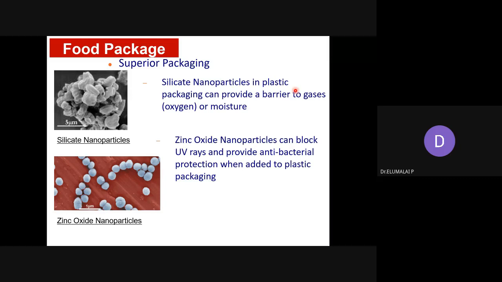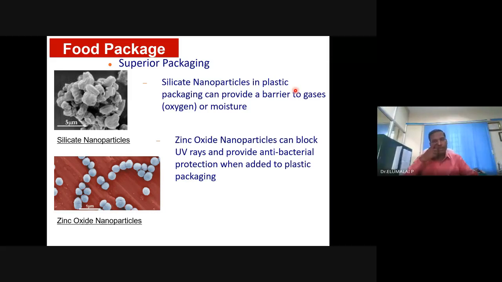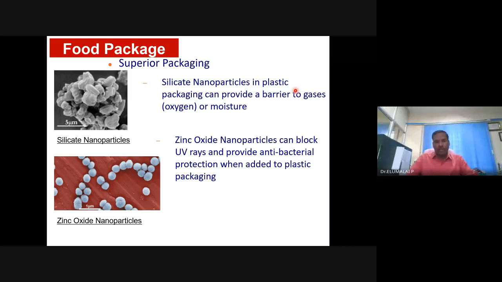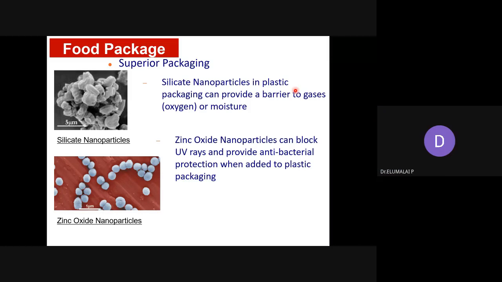And for food packaging also, there is a role of nanomaterials, nanotechnologies. Zinc oxide effectively captures the moisture so that the food is always kept away from moisture and oxygen. Otherwise, the food will be prone to decay, decomposition. It can act as an antibacterial protection. Zinc oxides are such materials.